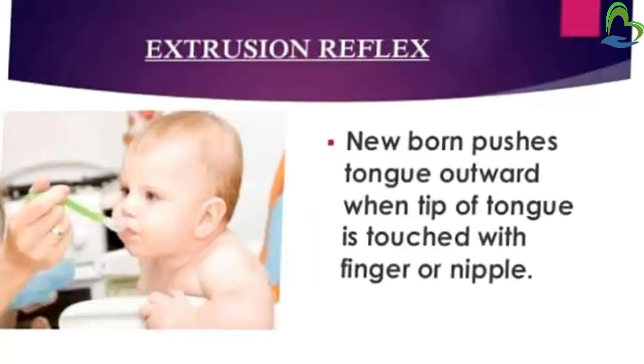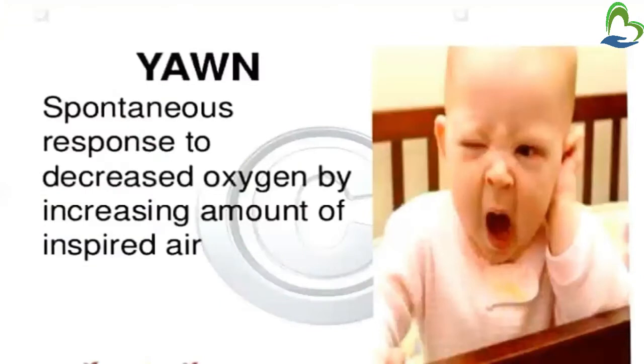Then extrusion reflex. The newborn pushes the tongue outward when the tip of the tongue is touched with a finger or nipple. When we touch the tip of the infant's tongue with a finger or nipple, the baby pushes his tongue outwards. This is called extrusion reflex. Then yawning reflex: a spontaneous response to decreased oxygen by increasing the amount of inspired air. When the amount of oxygen decreases in our body, the spontaneous response is yawning.